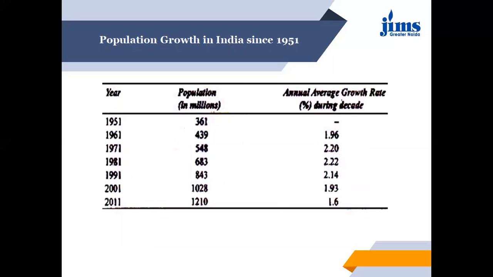Then, if we see the annual average growth rate of India, you can check that in 2011 it is 1.6%, and the population is 1,210 million. So the population is also increasing, and obviously the annual average growth rate increased up to some extent. But in 2011, the number has decreased. It's 1.6.